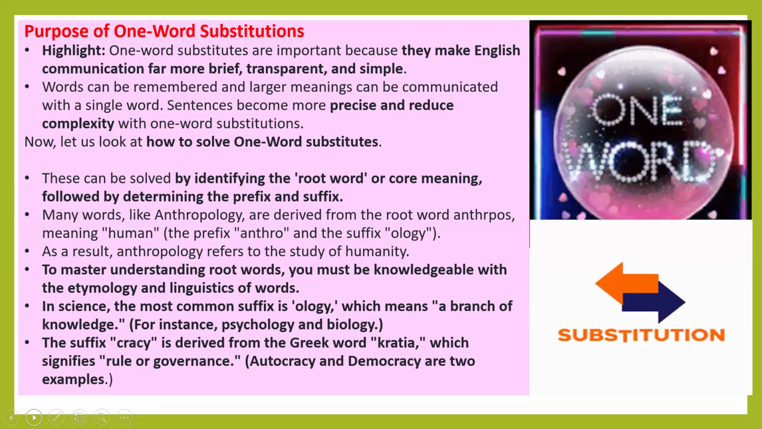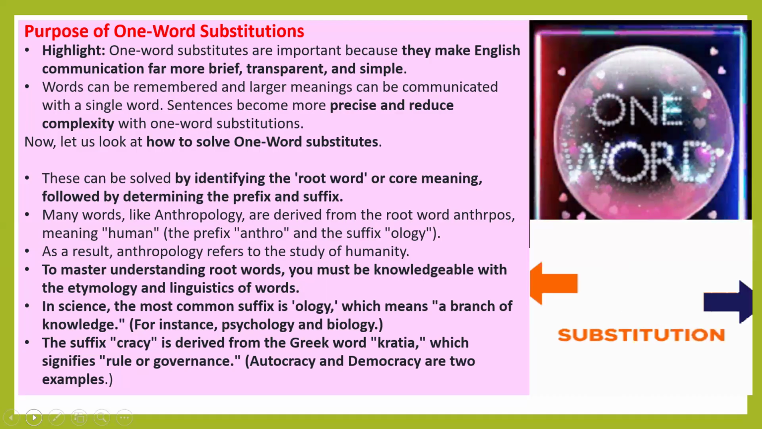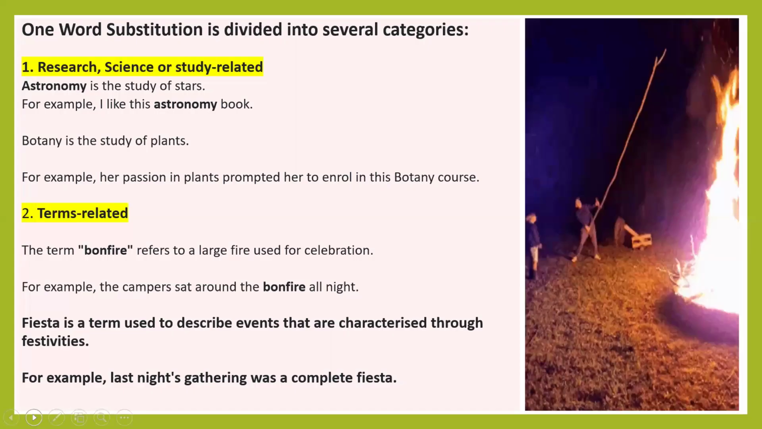The suffix cracy is derived from the Greek word krasia, which signifies rule or governance. For example, autocracy and democracy are two examples. One word substitution is divided into many different categories.